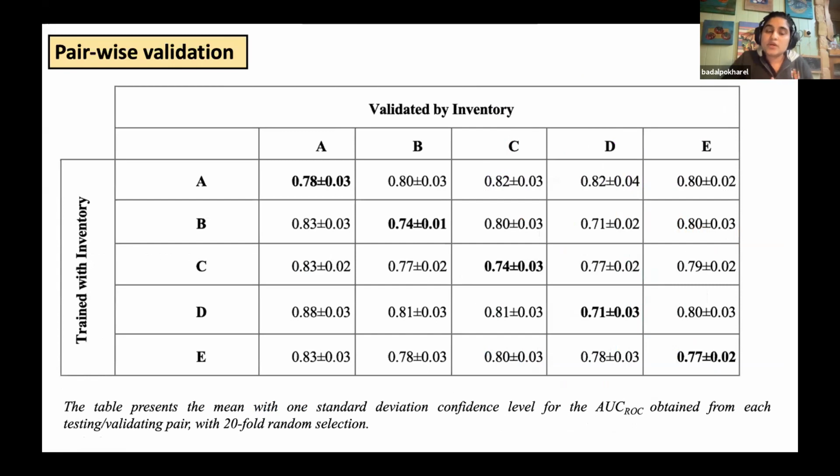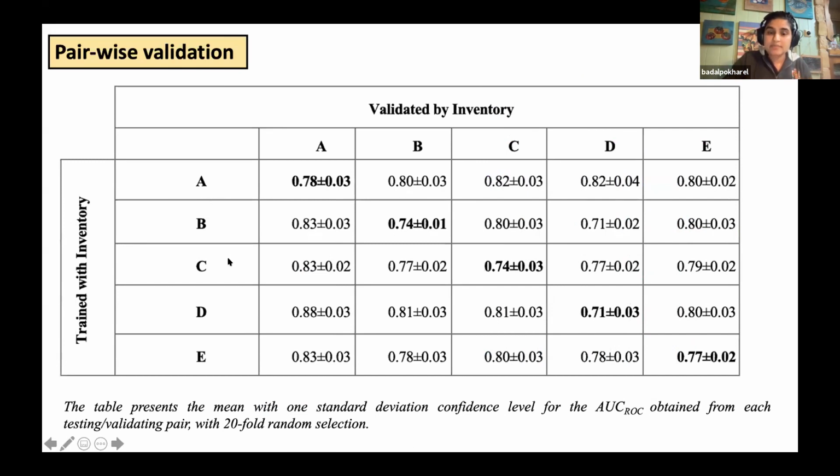The second part of the analysis was that we also did pairwise validation. So we took 70% of landslides from one inventory and validated with the remaining 30% from the different inventory. We can see that it's not much varying, but for inventory D, the value is quite low, because inventories D and E are the inventories with the least number of landslides.